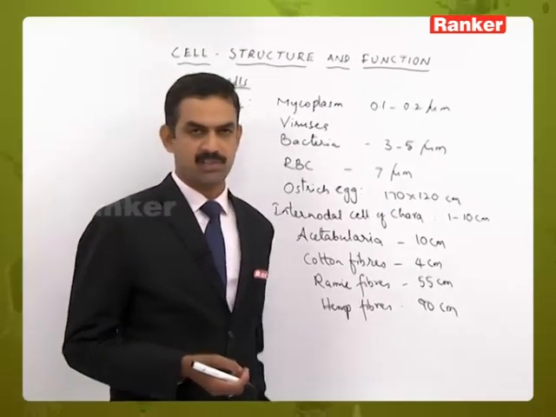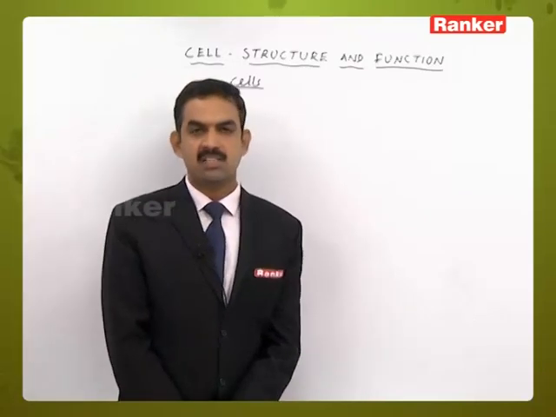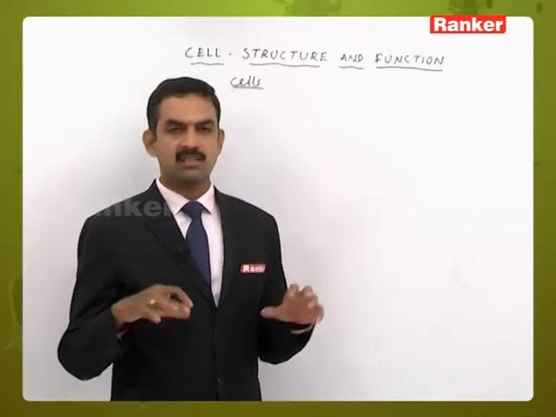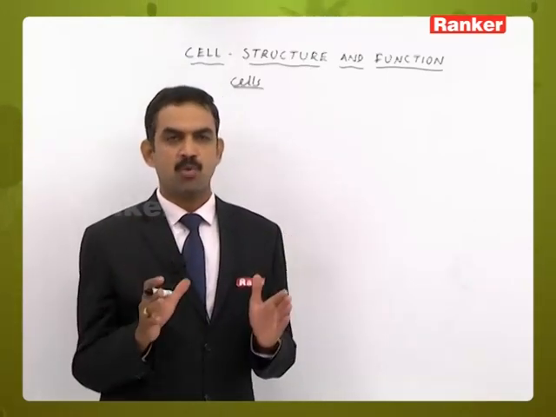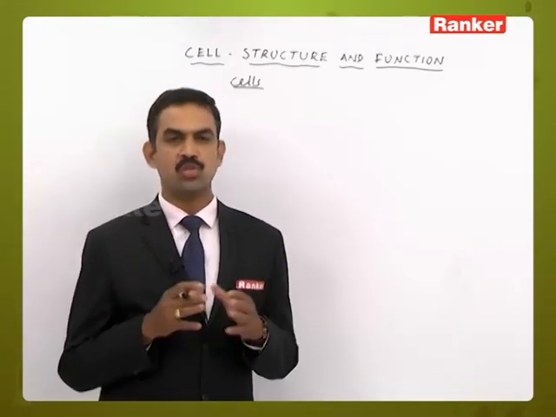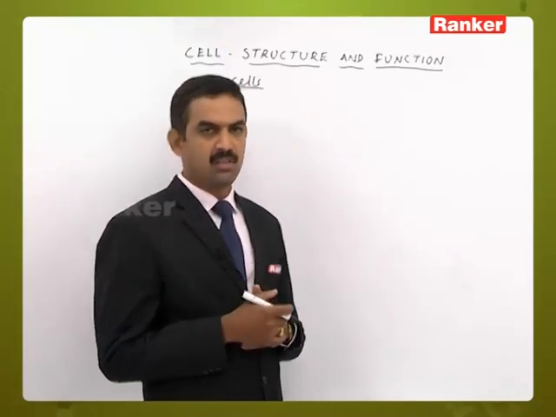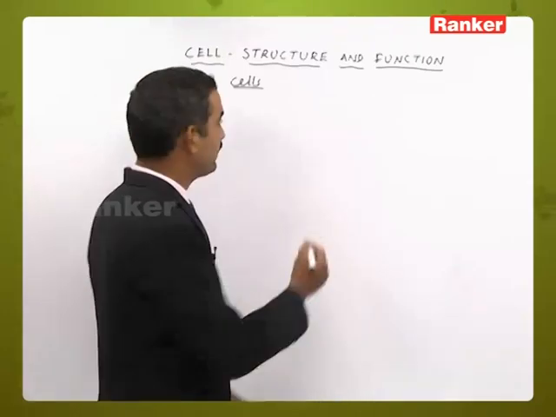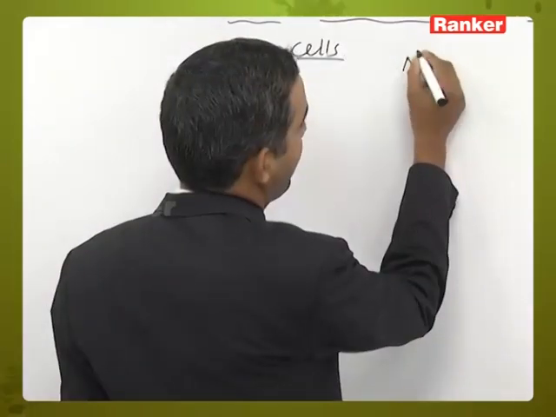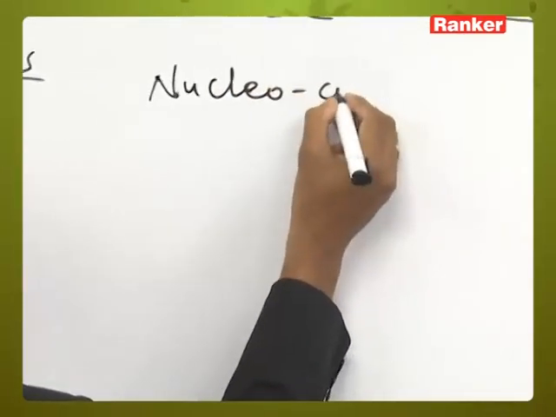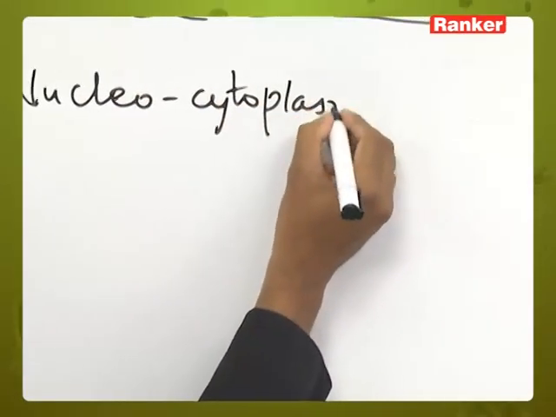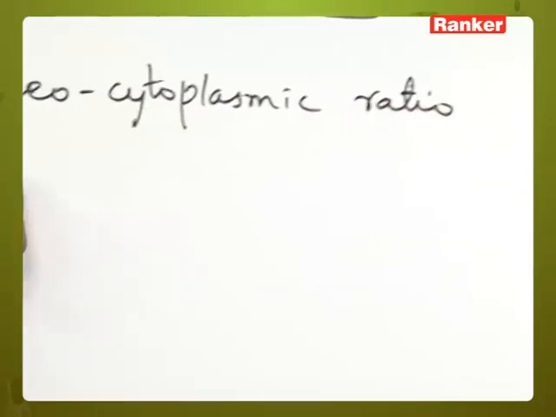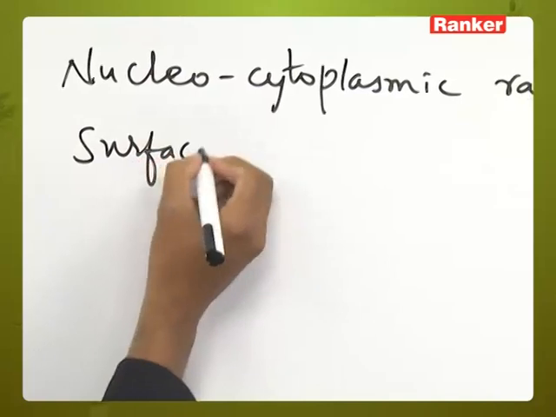We know that the cells are concerned with metabolic functions. It is not like all the cells present in a plant body or animal body will have the same proportion of metabolic activities. Here the nature or proportion of metabolic activities will depend upon the nucleocytoplasmic ratio and the surface volume ratio.